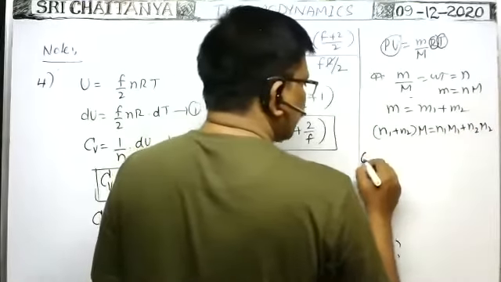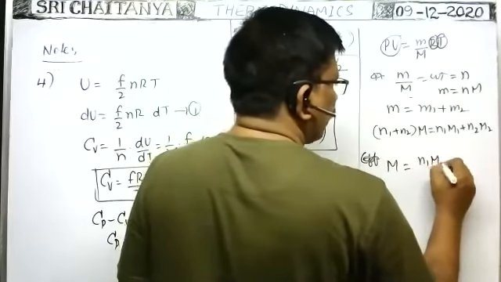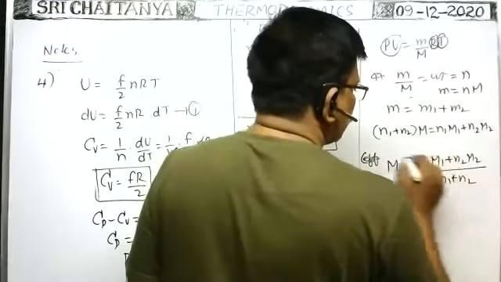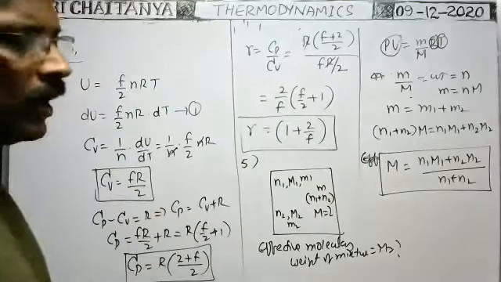Therefore, the effective molecular weight of the mixture is equal to N1 M1 plus N2 M2, whole by N1 plus N2. This is the effective molecular weight.